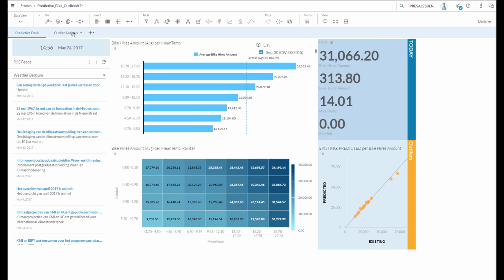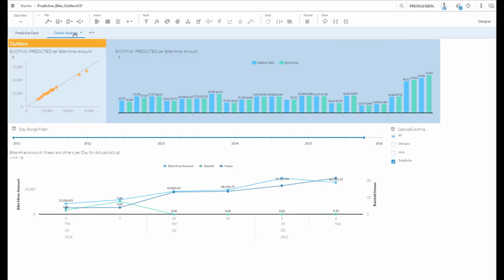And as an additional thing, you can also go into outlier analysis and go into more detail on why you have variances versus your predictive model on certain days, because you have all the data available in a model like this. So here again, we see the 72,000 I talked about before, which we had on the 9th of July 2015. And of course, we had a very big tube strike, so that meant that the people had to take our bikes. This is really a use case showing you the value SAP Analytics Cloud can bring to you by leveraging all analytics within one tool.